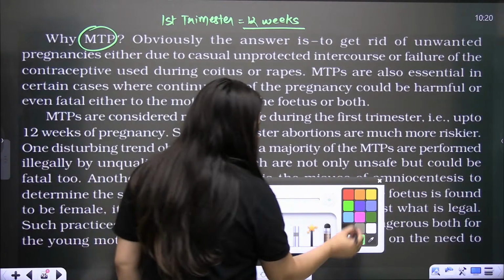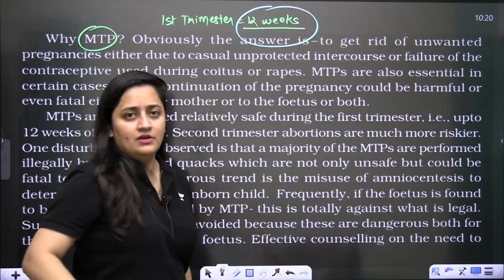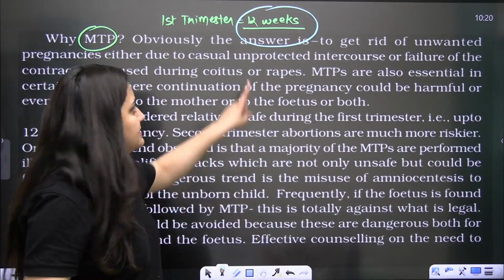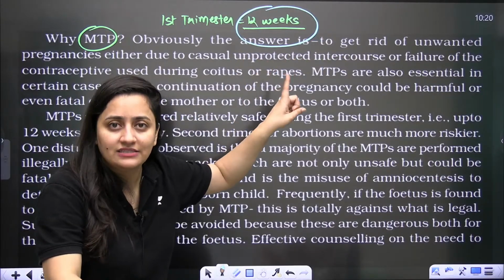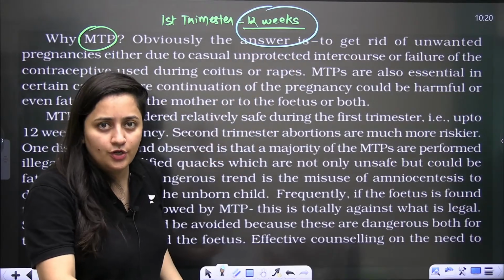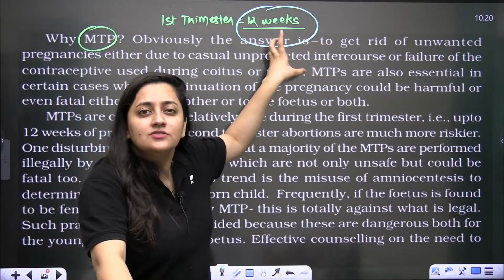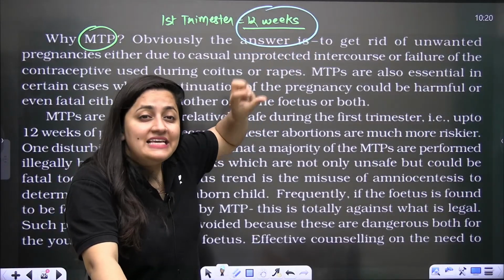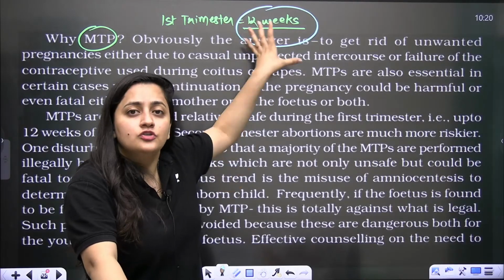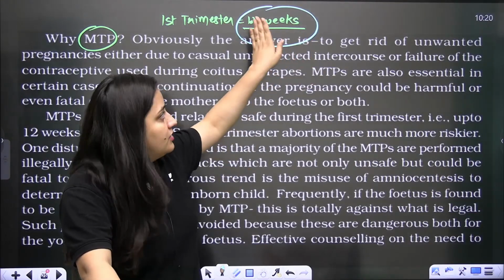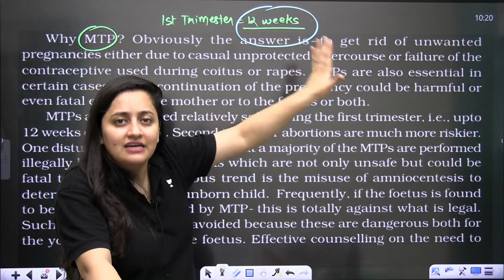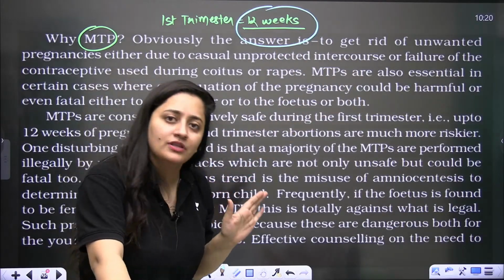MTP is considered safe for the initial 12 weeks, because the development is not that much yet. Here the skeleton is not bony yet, so it is easy to terminate that pregnancy. So the first 12 weeks, the first trimester, is considered a safe time for MTP.